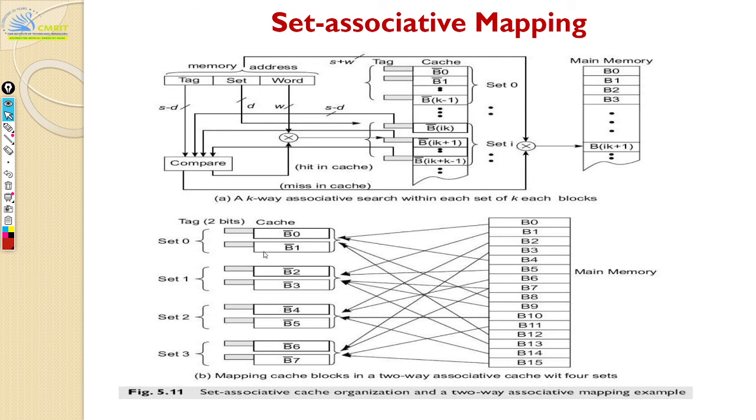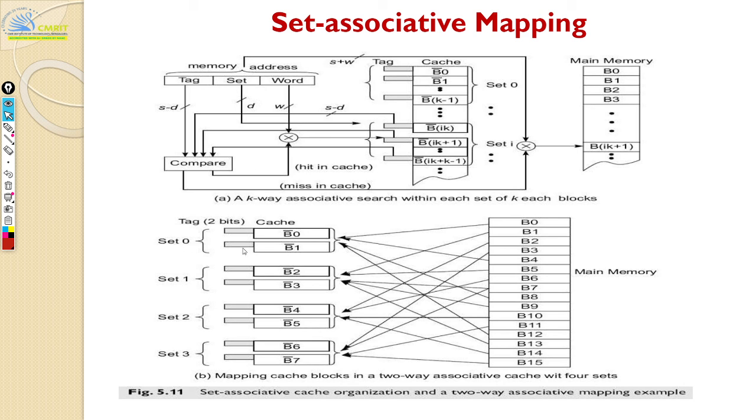So that's all about this, and this is how the address is split. These are the words I was talking about: your single block can have multiple words, and then you have the set. So we saw which set your actual block belongs to, and it can only go to one set.